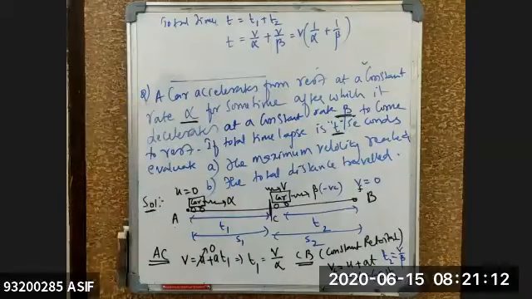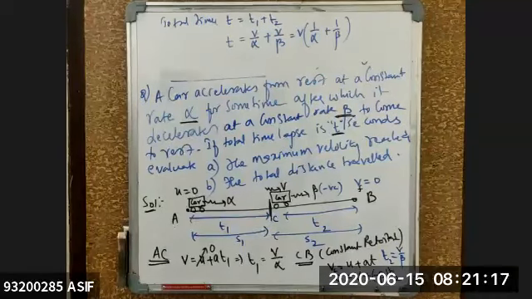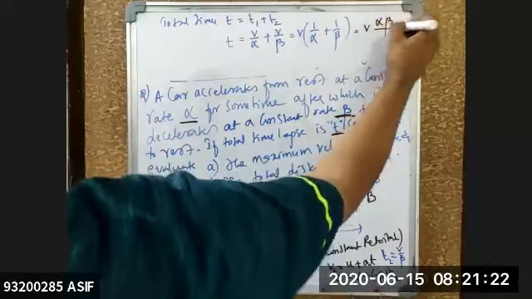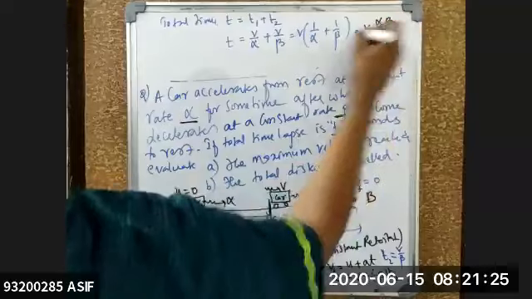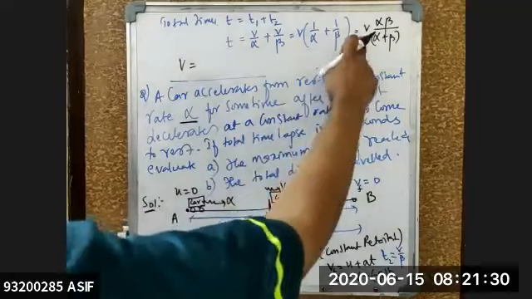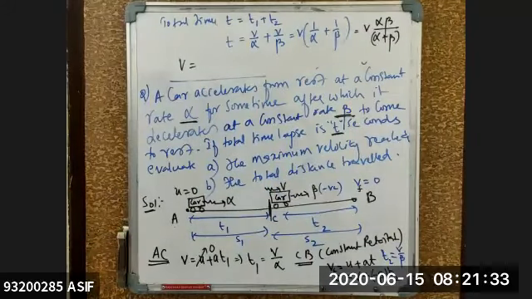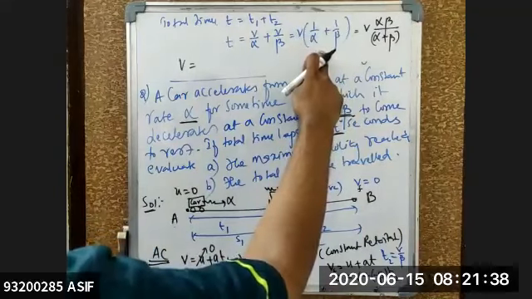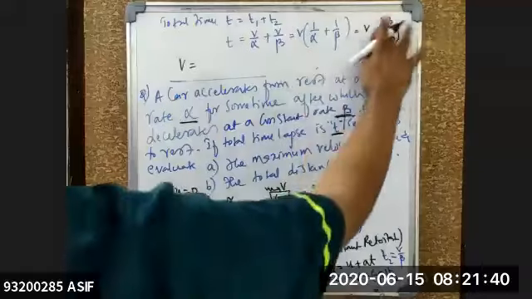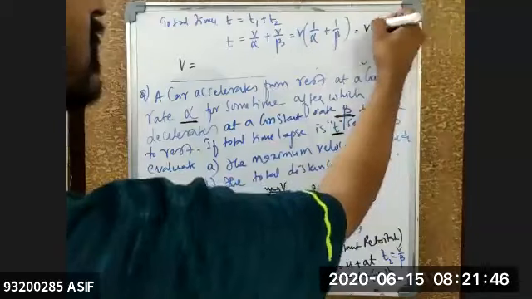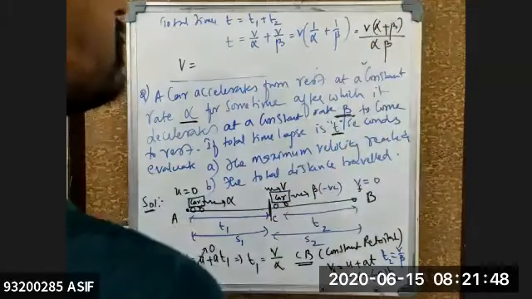Now can I get the velocity from this given condition? See, if I take the LCM for the given condition and simplify it, I'll be getting the velocity per definition. Can anyone try to tell me the velocity for this one? So this is V into alpha plus beta divided by alpha into beta, this is your T. So V will be equal to how much? 1 by alpha plus 1 by beta is alpha plus beta divided by alpha into beta, the LCM.